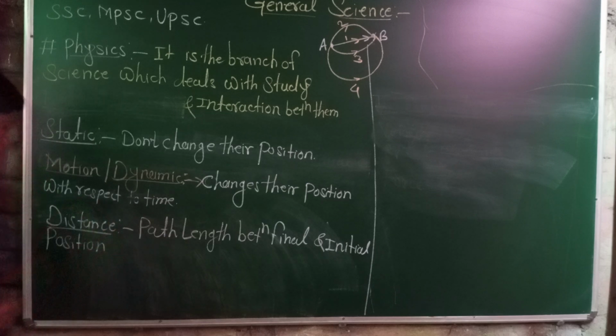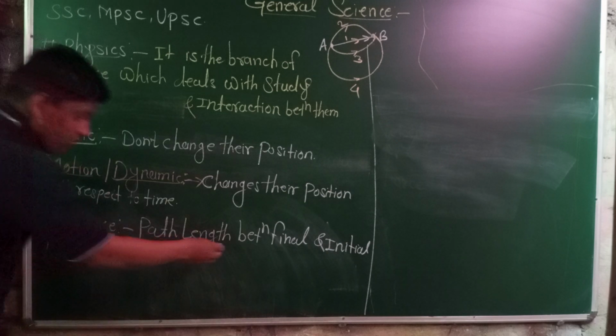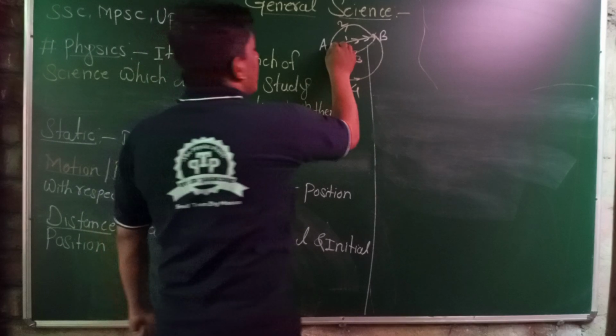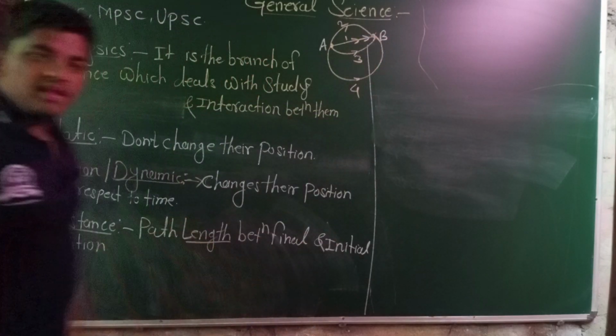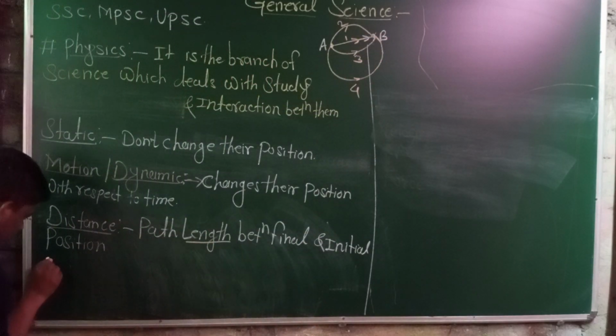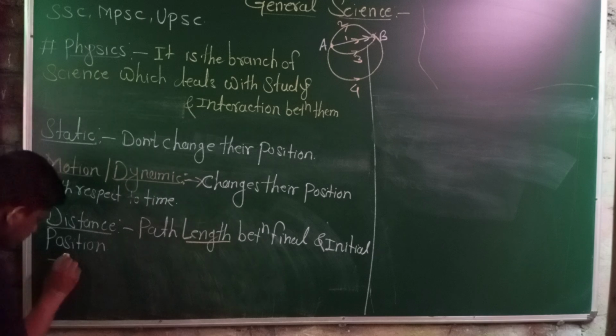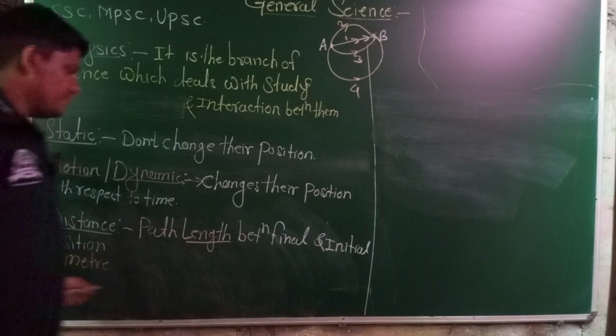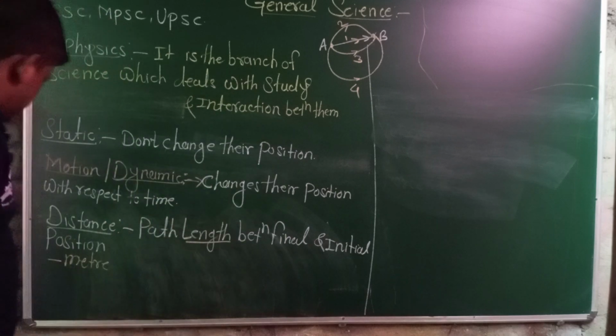What is the unit of distance? The unit of distance must be equal to the unit of length. The unit of length is the meter, so the unit of distance must be the meter.